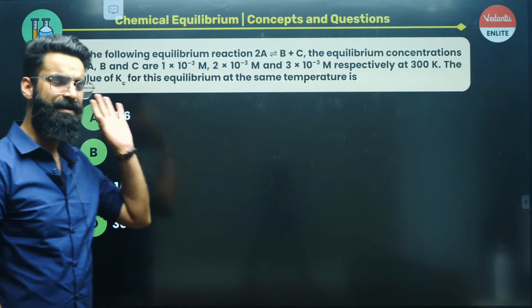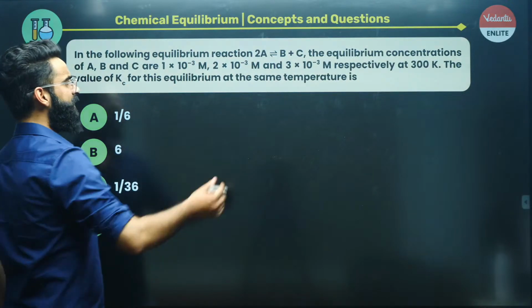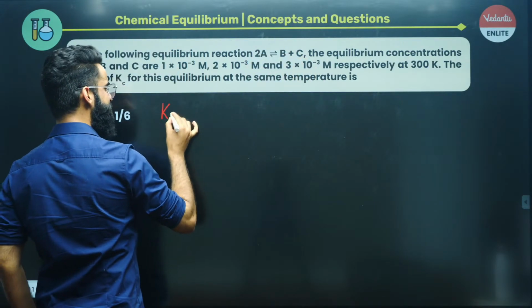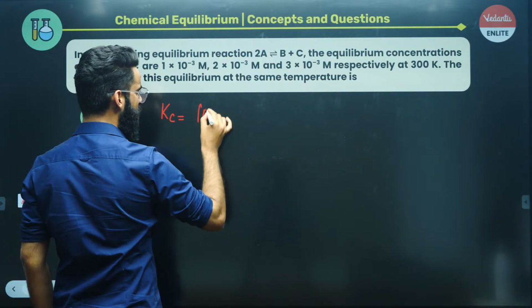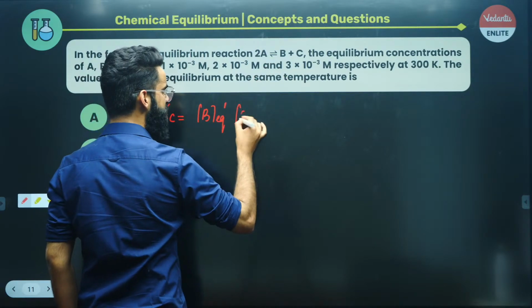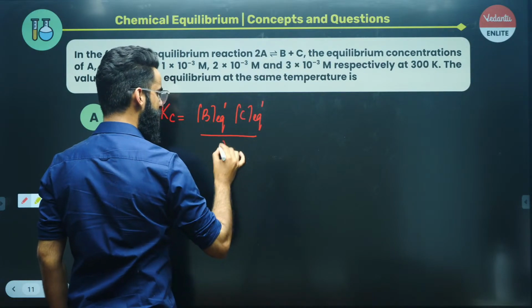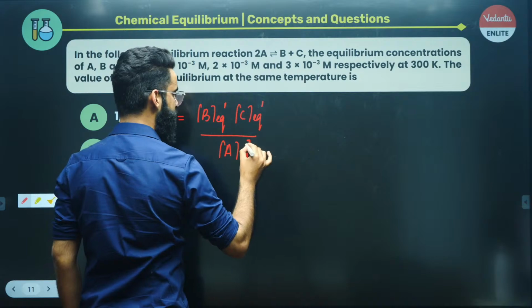A very simple and basic question again, just formula based. We are given a reaction. First thing, I'll write the Kc expression for this particular reaction. It's going to be equal to the concentration of B at equilibrium raised to its stoichiometric coefficient, that's 1, times the concentration of C at equilibrium raised to its stoichiometric coefficient, that's 1, divided by the concentration of A at equilibrium raised to its stoichiometric coefficient, that's 2.